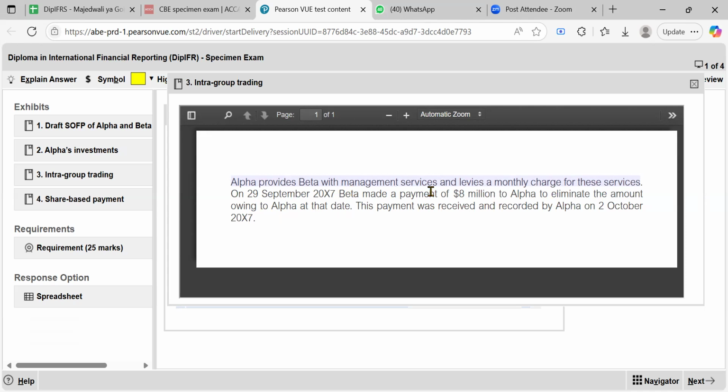Seeing that Beta had paid this amount of money, and you are told this payment was received and recorded by Alpha on 2nd October, it means by the year end, it had been paid already a day before, but it had yet to reach the hands of Alpha. So that's the cash in transit. So we presume what would have happened had Alpha received this. So we go for the cash in transit.